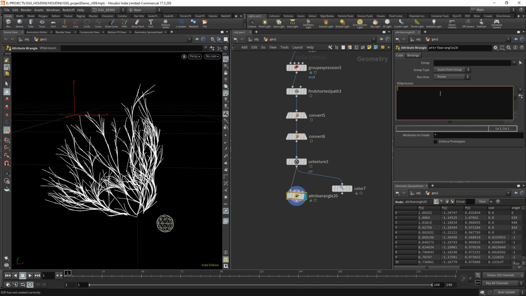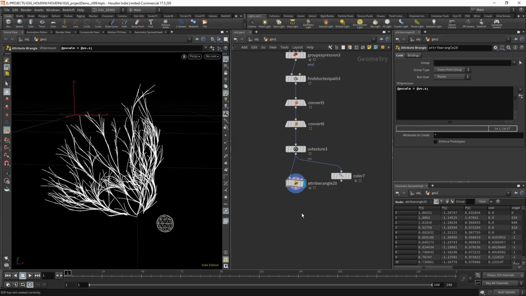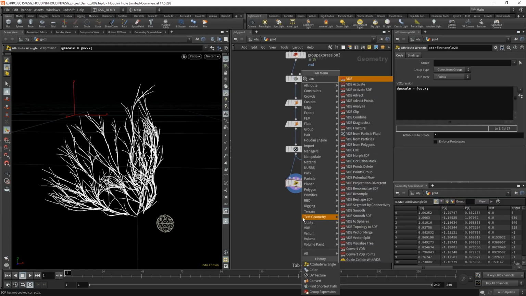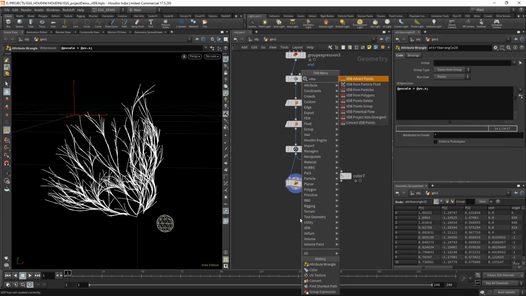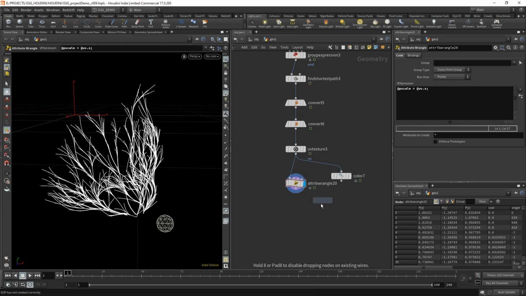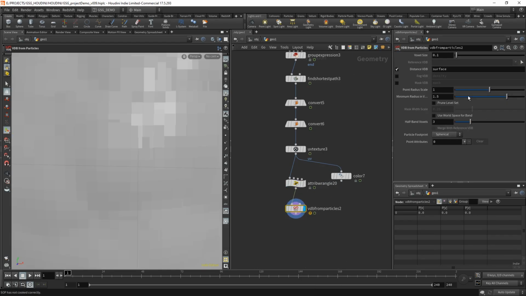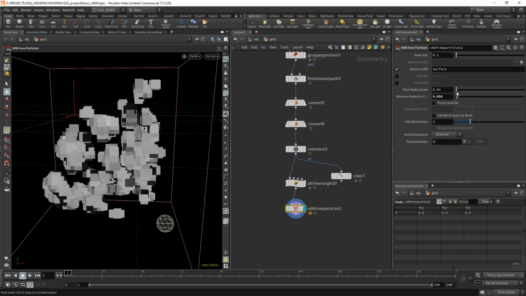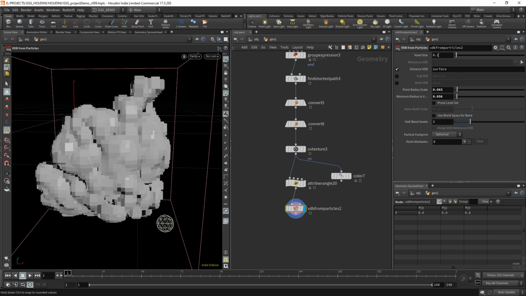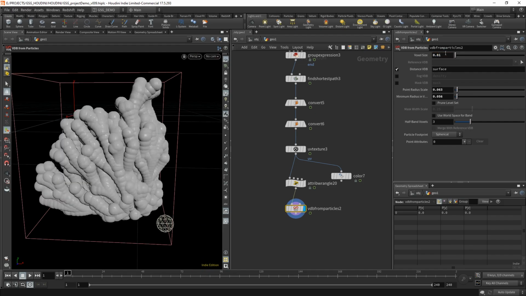I'm going to say at p-scale equal to at uv.x. Okay, and then we'll do our VDB, but we're going to do VDB from particles again. And it's gigantic and way out of control. So we're going to reduce the minimum width. We're going to reduce this point radius scale. And we need a lot more voxels in here to get this to read properly.